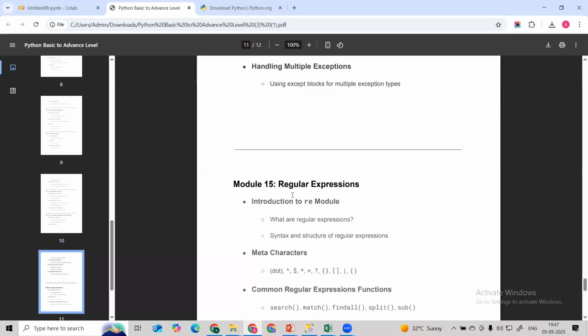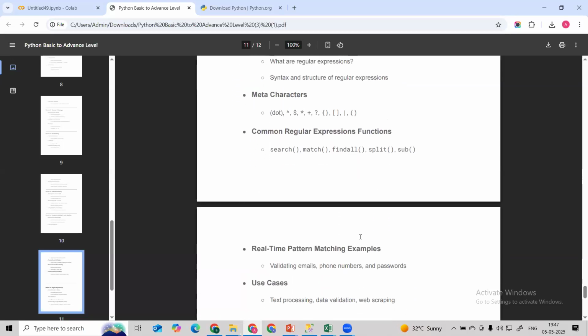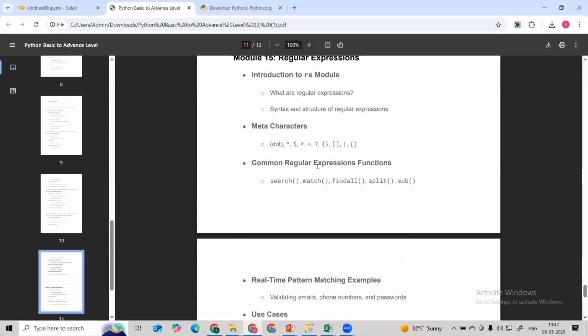We are going to understand what a regular expression is, what the syntax and the structure of a regular expression are, and where we can utilize it. There are different meta characters and common functions: search, match, findall, split, sub. Then we are going to validate our data or extract data from web scraping, and for that purpose we utilize regular expressions.